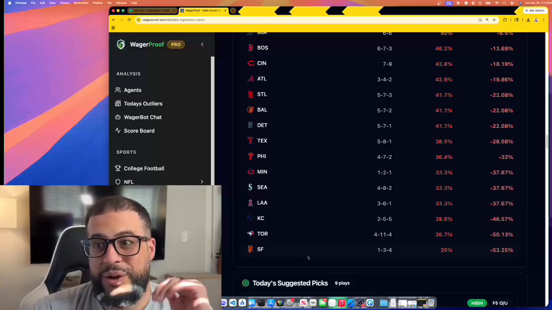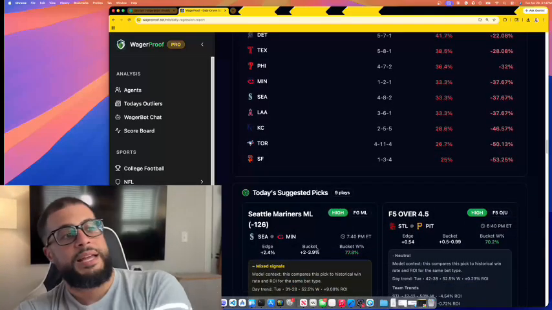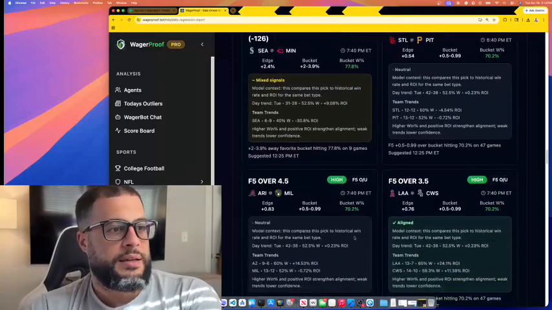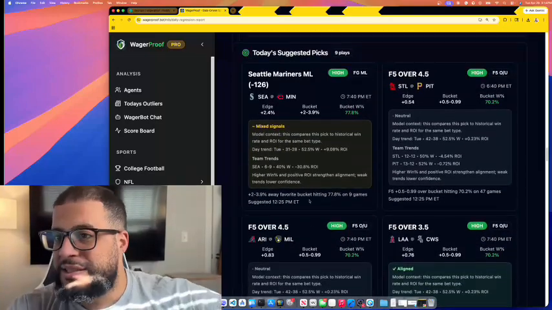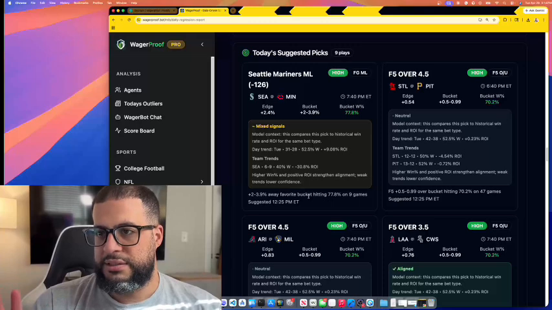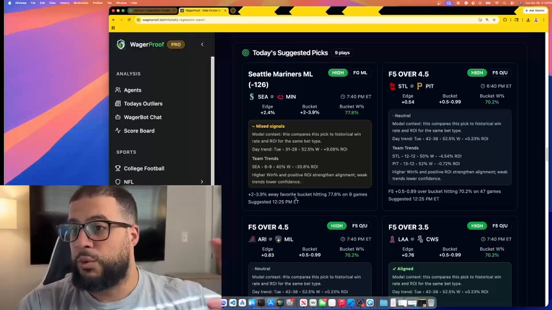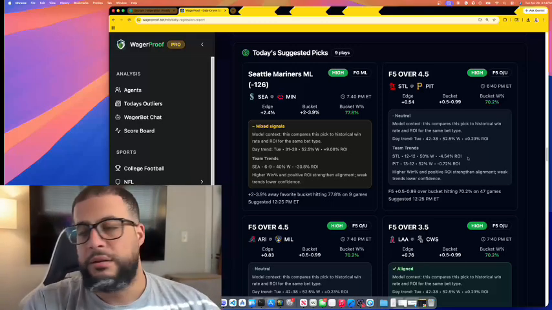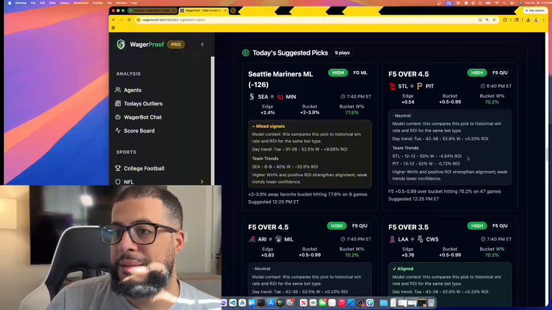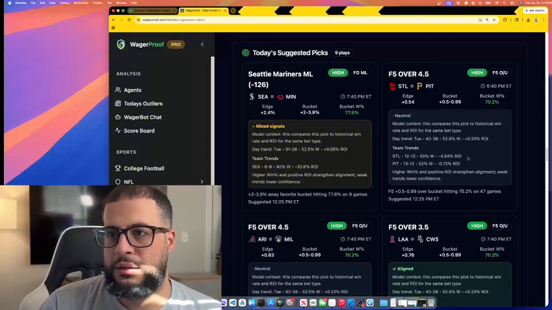Not well. It's not doing well. So you go down here, and what you'll see is the same suggested picks. This is the regression report suggested picks, right? And what we're adding to it is simply showing the team, either for the money line, the team that it's picking, how well have we done with that team.